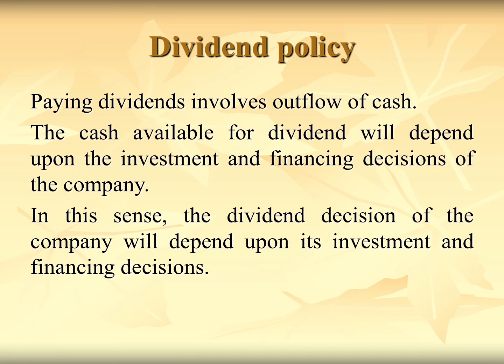Paying dividend involves outflow of cash, and the cash available for dividend with the company will depend upon its investment and financial decisions. For example, if a company is going to purchase some asset in the coming future, it is going to incur some capital expenditure, so it will need cash in the future. Therefore, the company will be paying lesser dividends. And in this sense, the dividend decision of the company will depend upon the investment as well as the financing decisions of the company.